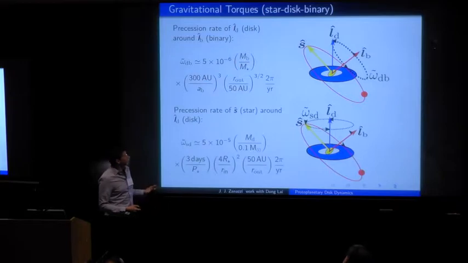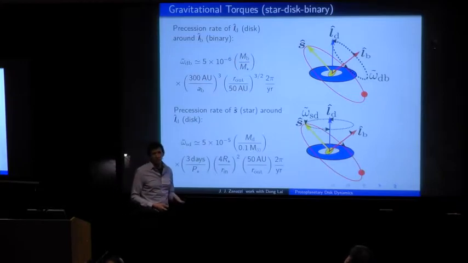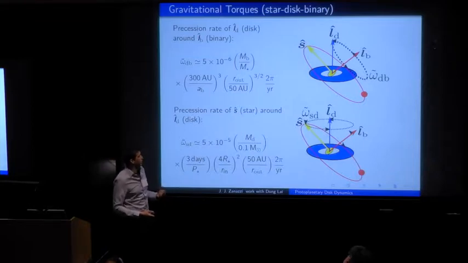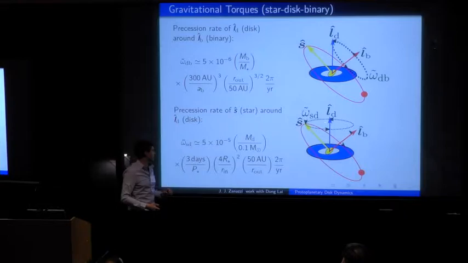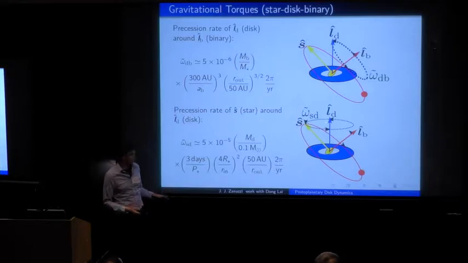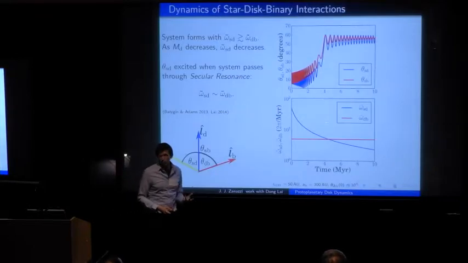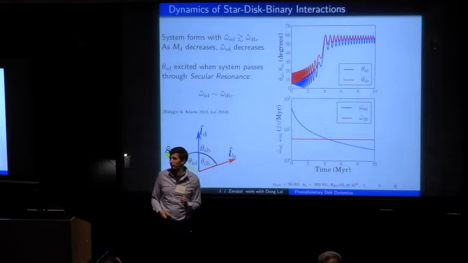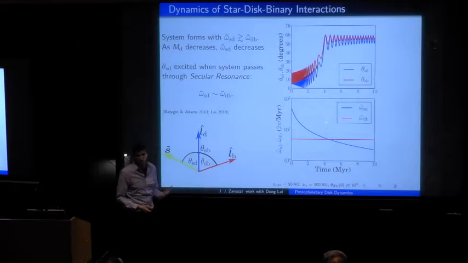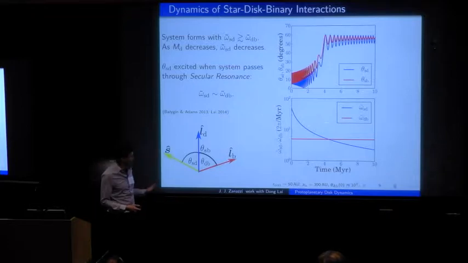And in addition to this gravitational torque, there's also the gravitational torque exerted on the spinning oblate star by the circumstellar disk, causing the star to precess around the disk's orbital angular momentum axis with a precession frequency, which we're going to call omega_SD. And the important thing to note about this precession frequency is it's proportional to the disk's mass. So when the system first forms, the disk has a whole lot of mass, and omega_SD is significantly larger than omega_dB, and so the star is very tightly coupled to the disk's orbital angular momentum axis.